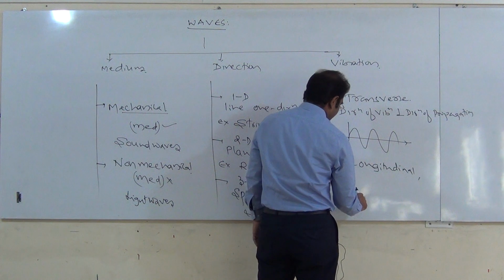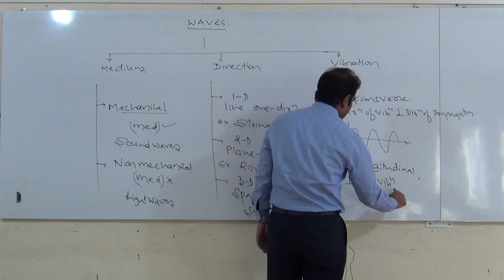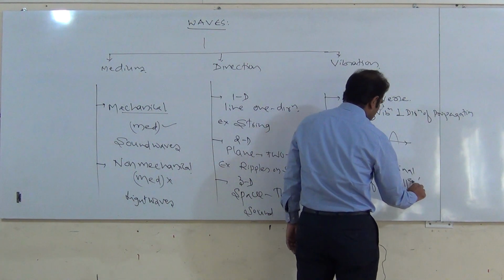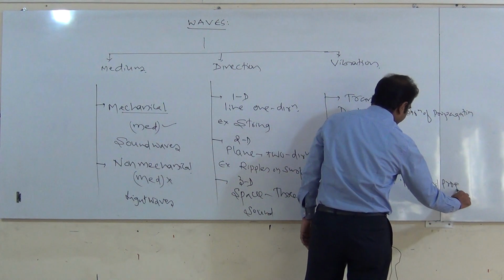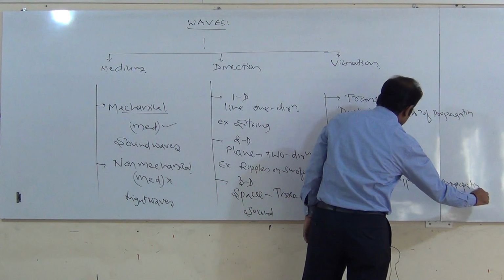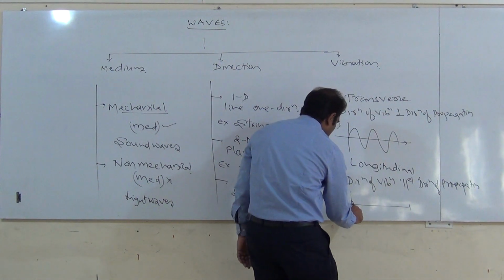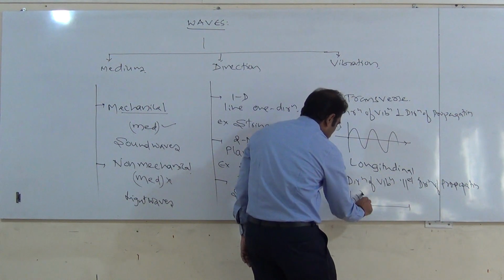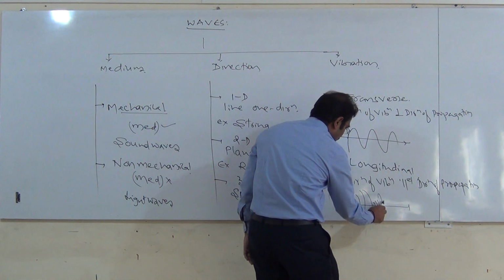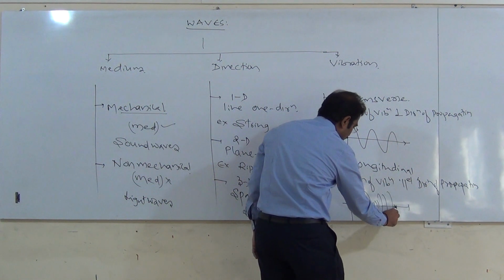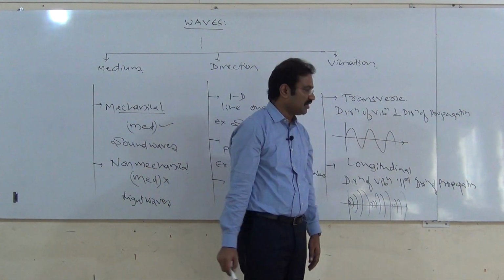And longitudinal, here the direction of vibration is parallel to the direction of propagation. In this case, the wave is propagating in this direction, and the vibrations are like this. So this is longitudinal.